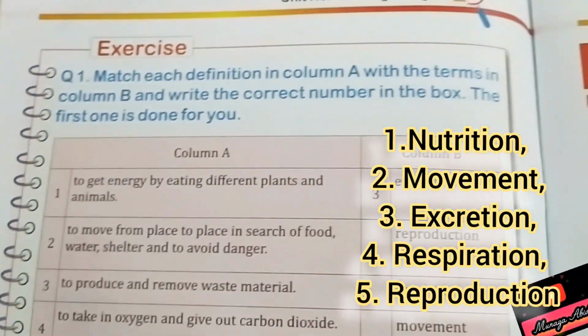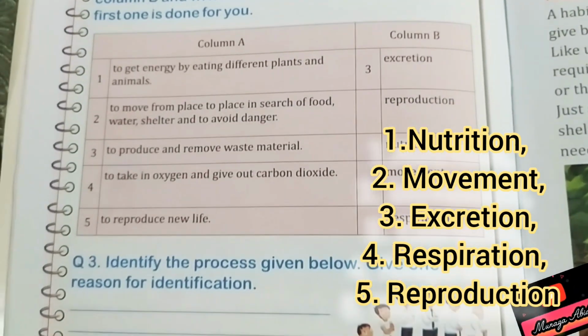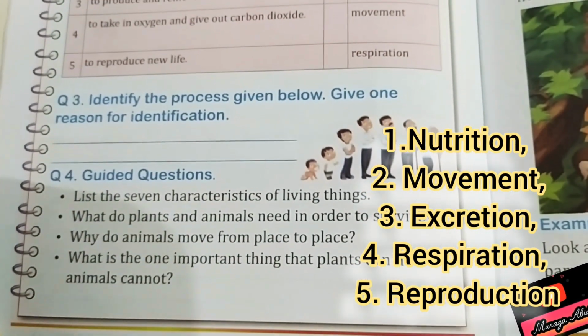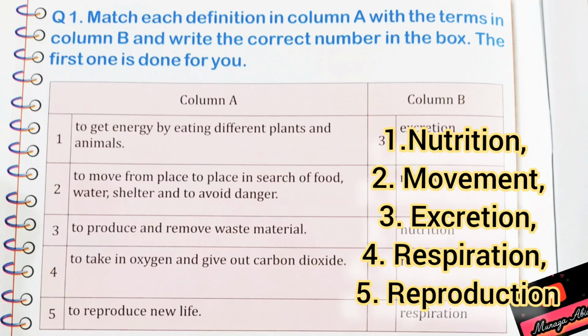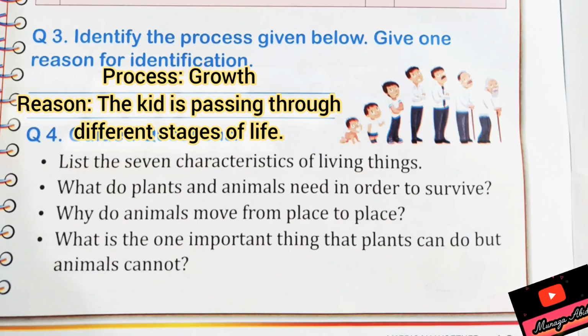Now match these columns. To get energy by eating different plants and animals is called nutrition. Number 2, to move from one place to another is movement. To produce and remove waste material is excretion. To take in oxygen is respiration. And to give birth to new ones is reproduction. Number 3 is identify the process. The answer is very clear: growth. The reason is the kid is passing through different stages of life.